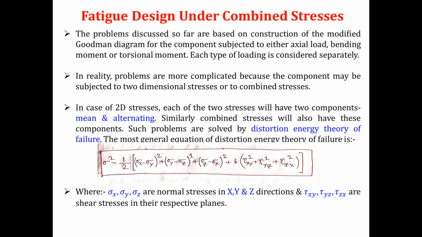That is, the equation of distortion energy theory of failure is sigma square is equal to half times of sigma x minus sigma y whole square plus sigma y minus sigma z whole square plus sigma z minus sigma x whole square plus 6 times of tau xy square plus tau yz square plus tau zx square. This is the equation of distortion energy theory of failure in all the three dimensions.